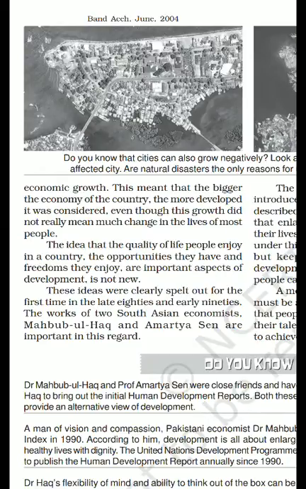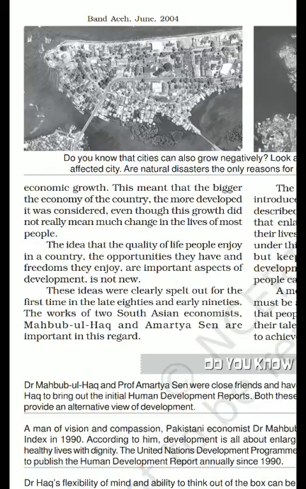These ideas of freedom, thought, opportunity, and quality of life were clearly spelled out for the first time in the late 1980s and early 1990s. It means that before the 1980s there was only economic growth.